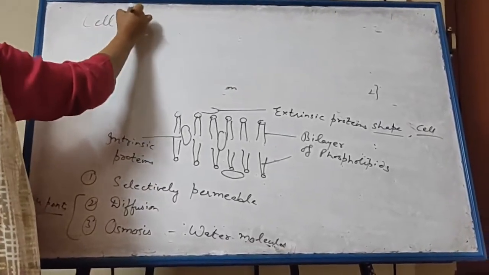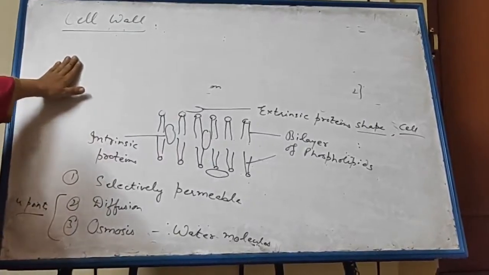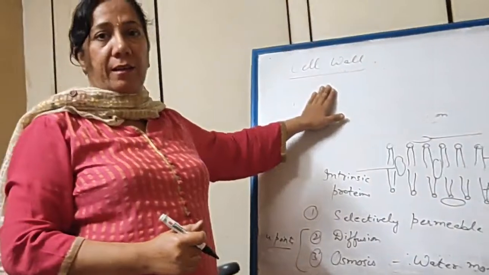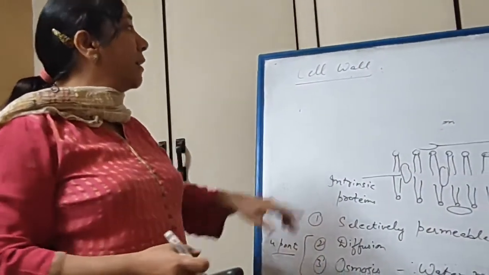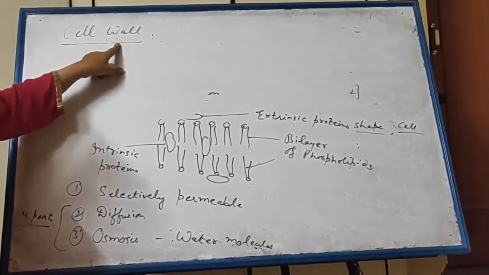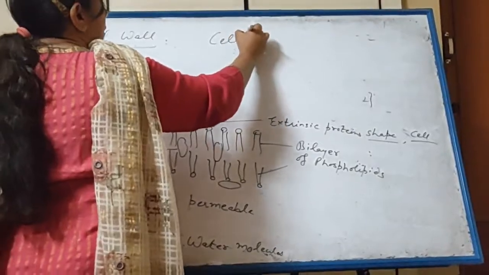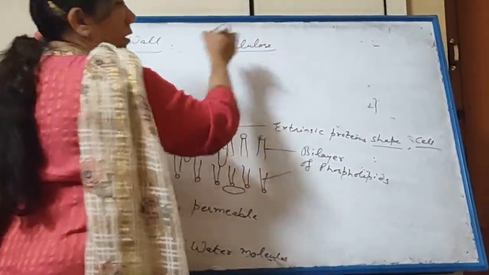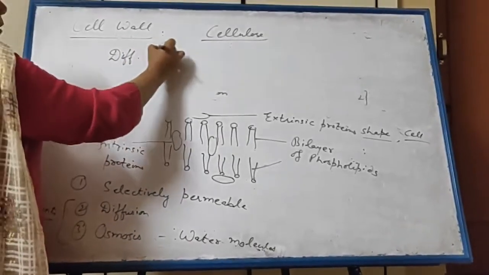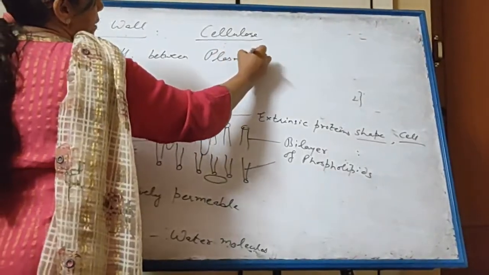Next is cell wall. Cell wall is present outside the cell membrane only in plant cell. You already studied in 8th standard. Cell wall is dead layer fully permeable to water. It is made up of cellulose. Here you have to learn one more important question, that is difference between plasma membrane and cell wall.